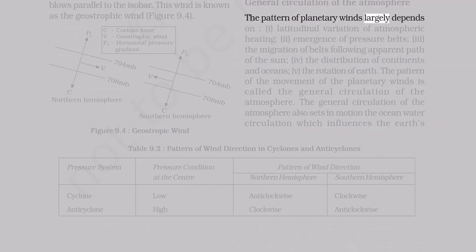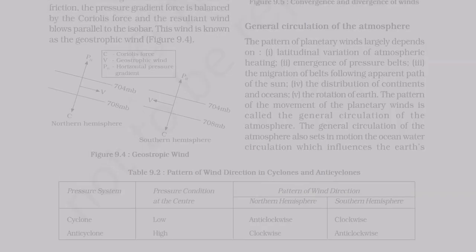General circulation of the atmosphere. The pattern of planetary winds largely depends on: 1. latitudinal variation of atmospheric heating, 2. emergence of pressure belts, 3. the migration of belts following apparent path of the sun, 4. the distribution of continents and oceans, 5. the rotation of Earth. The pattern of the movement of the planetary winds is called the general circulation of the atmosphere. The general circulation of the atmosphere also sets in motion the ocean water circulation, which influences the Earth's